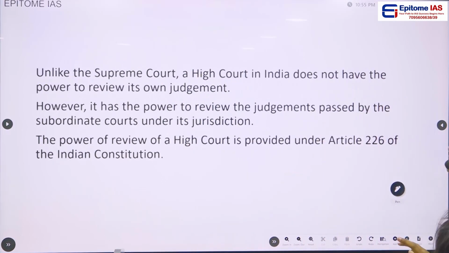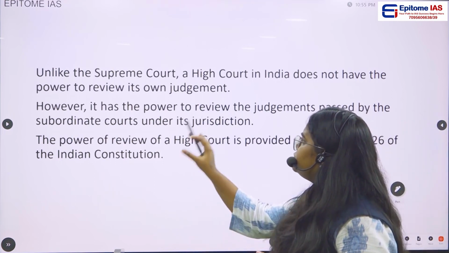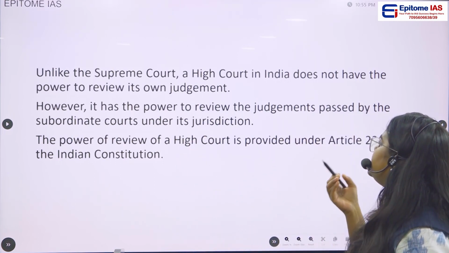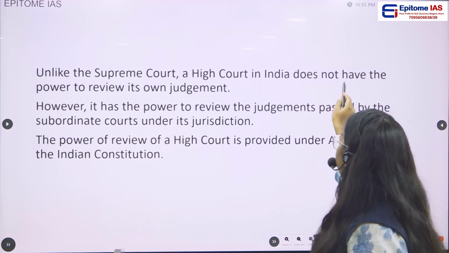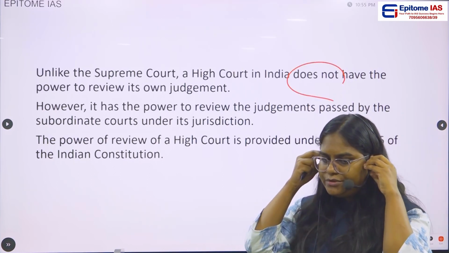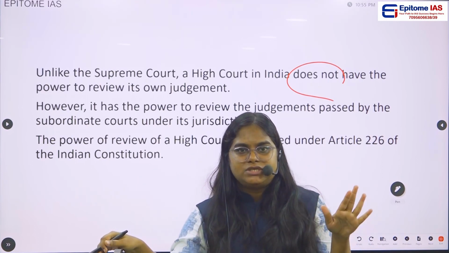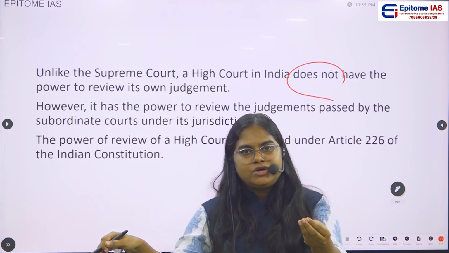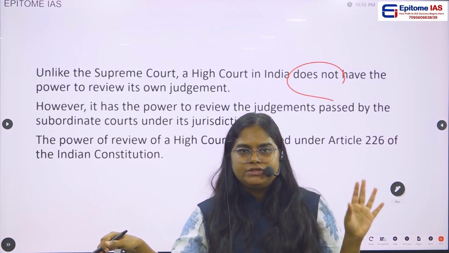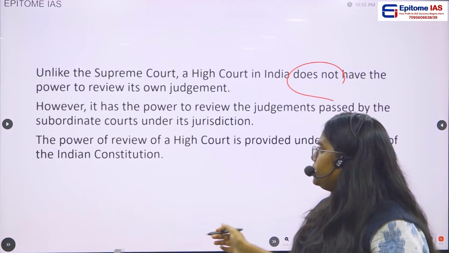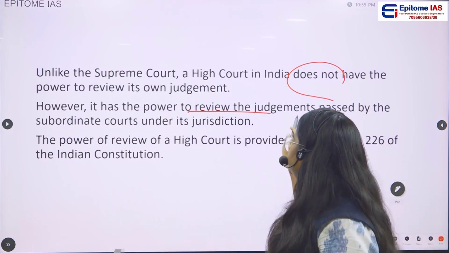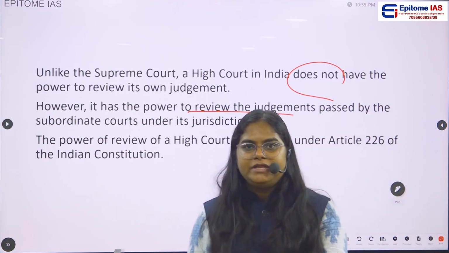Unlike the Supreme Court, a High Court in India does not have this power. As I already told you, the Supreme Court has the power to review its own judgment, but the High Court does not have the power to review its own judgment. Simple. However, it has the power to review the judgments passed by the subordinate courts.